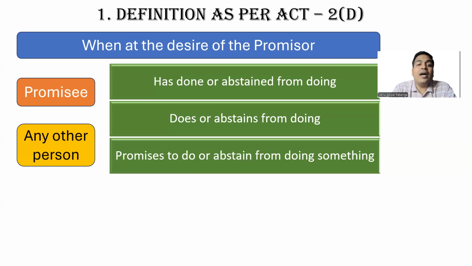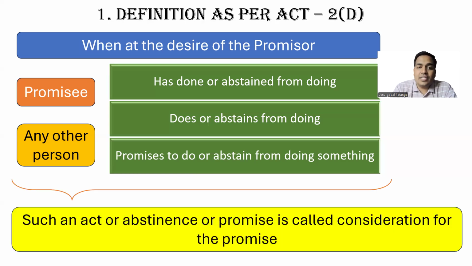Abstains from doing, and promises to abstain from doing something. Who? Promisee or any other person. At whose desire? At the desire of promisor. So there are three positives: past, present, future positives, and past, present, future negatives as well. Doing, not doing. Who should do, who should not do? Promisee or any other person. At whose desire? At the desire of promisor. So such act, such abstinence or such promise, you call it consideration for the promise.